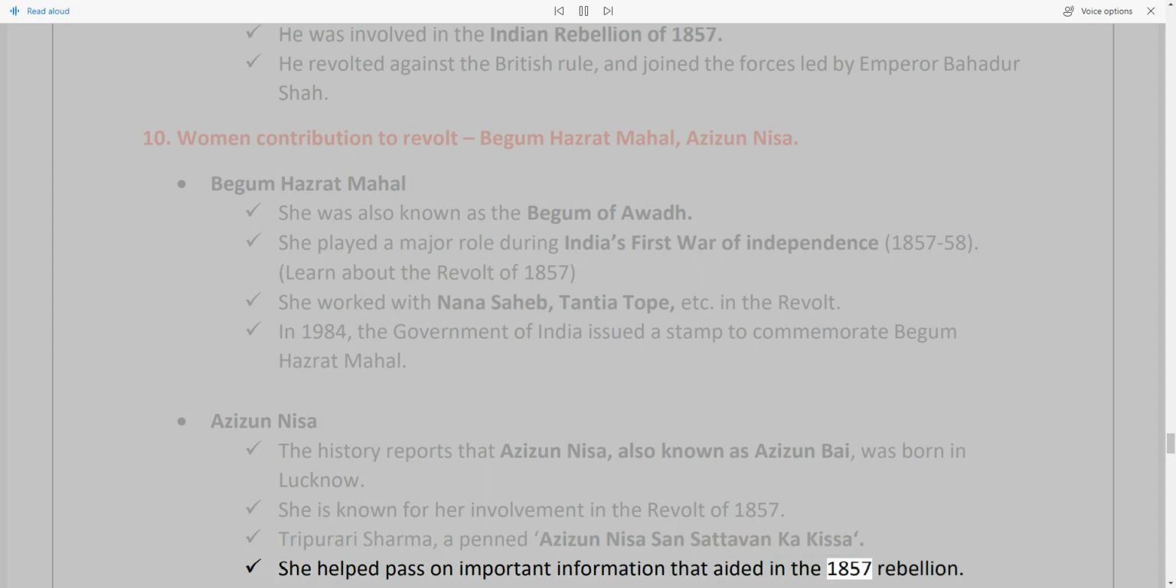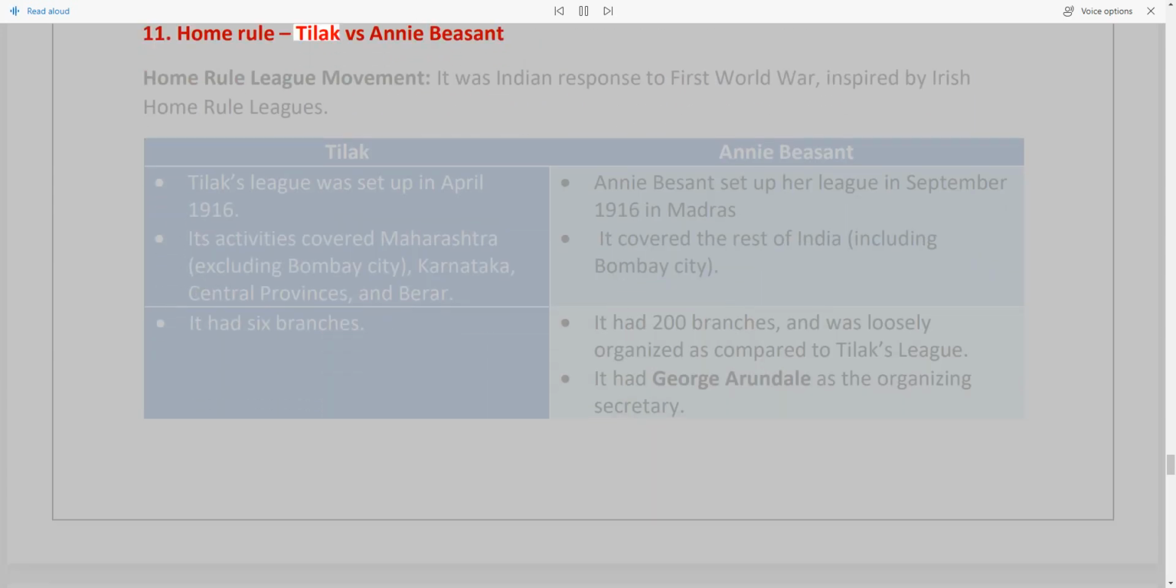11. Home Rule: Tilak vs. Annie Besant. The Home Rule League movement was the Indian response to the First World War, inspired by the Irish Home Rule Leagues. Tilak's League was set up in April 1916. Its activities covered Maharashtra, excluding Bombay City, Karnataka, Central Provinces, and Bihar. Annie Besant set up her league in September 1916 in Madras. It covered the rest of India, including Bombay City.